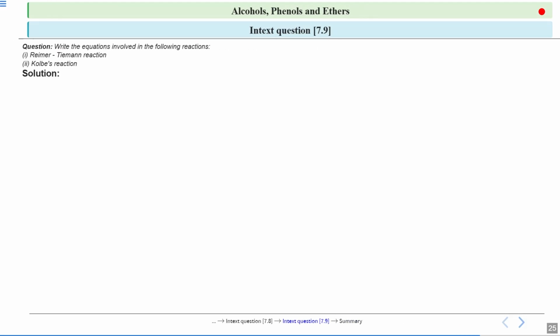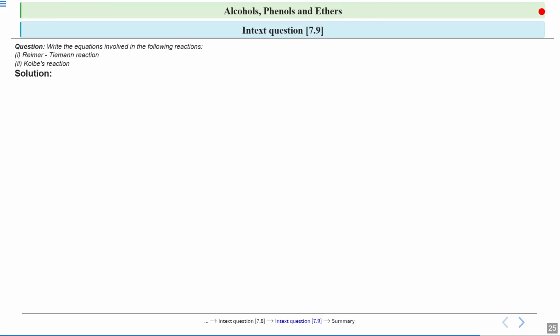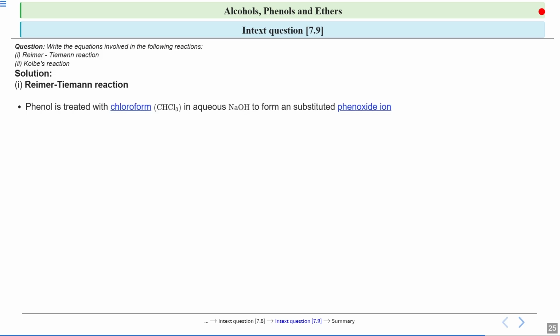Okay, first we will discuss the Reimer-Tiemann reaction. In this reaction, CCl2 is formed, that is dichlorocarbene. Phenol is treated with chloroform, that is CHCl3, in an aqueous medium with the base NaOH, and it forms a substituted phenoxide ion.